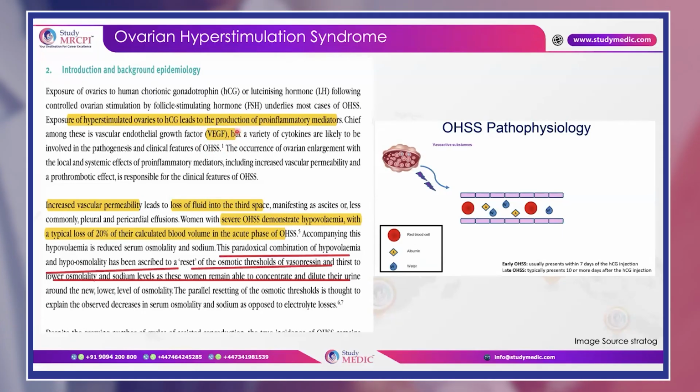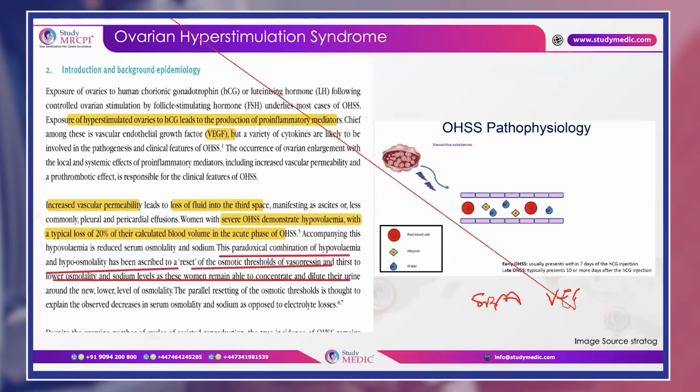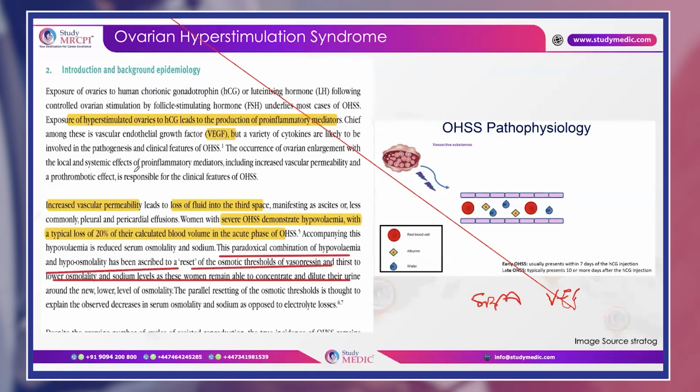This is also a very, very important SBA. VEGF is the most important pro-inflammatory mediator causing OHSS pathophysiology. Okay, so this you have to remember.